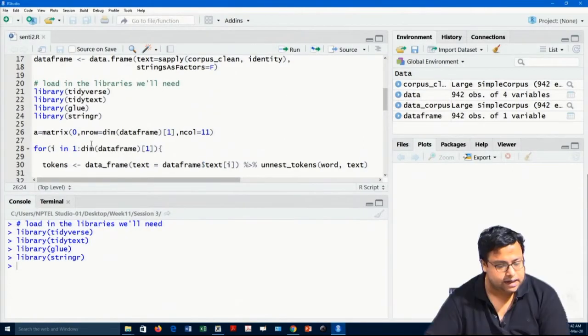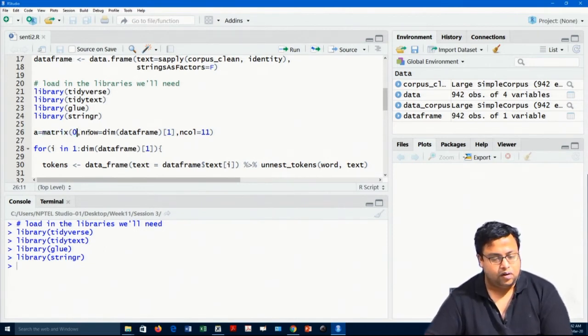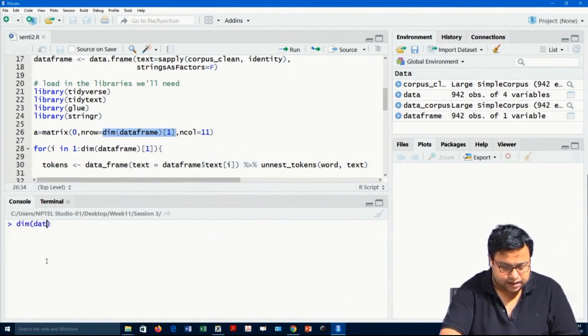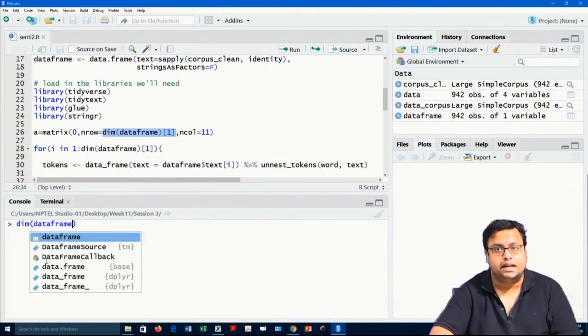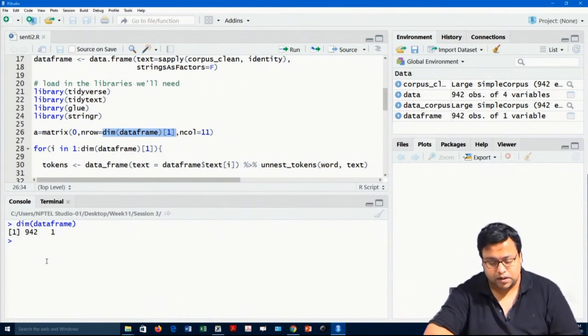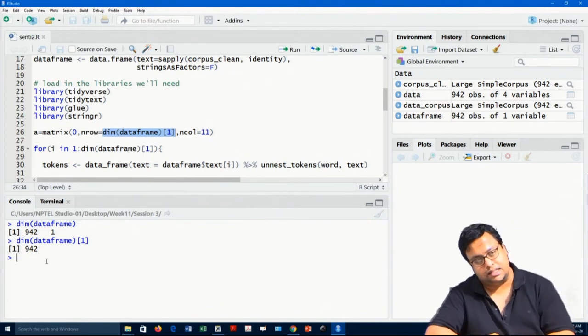That is why we are creating a blank matrix right now. A is equal to matrix 0, with nrow, the number of rows, being dim of data frame 1. What is dim of data frame 1? Dim of the data frame is its dimension, which gives me 942, 1. That means this data frame has 942 rows and 1 column. Dim of data frame 1 is only the first entry, which is 942.